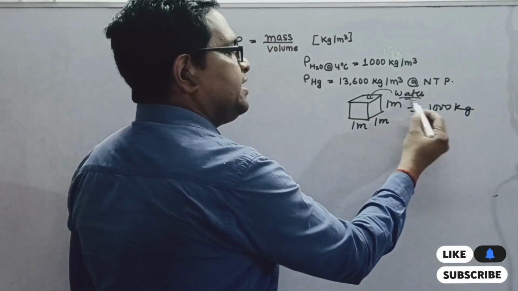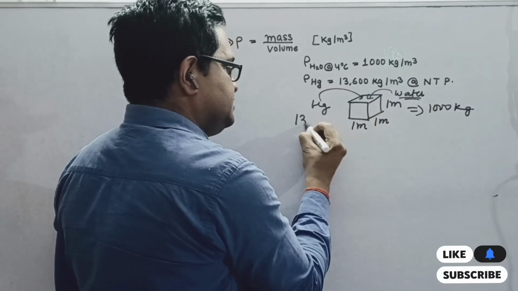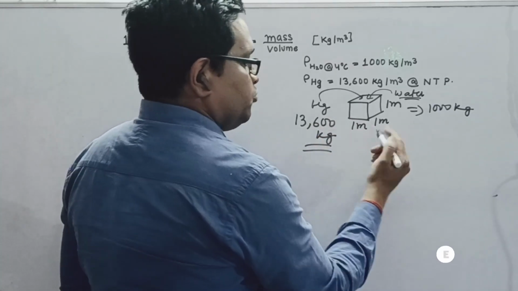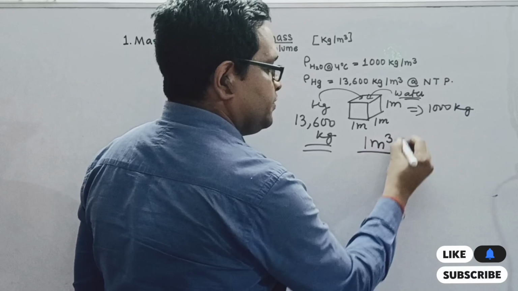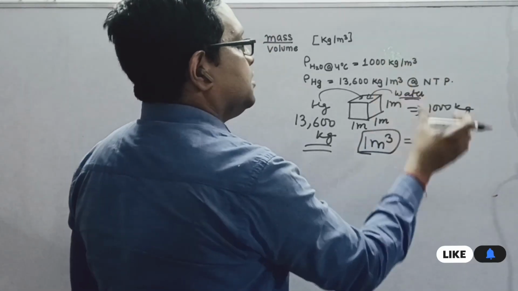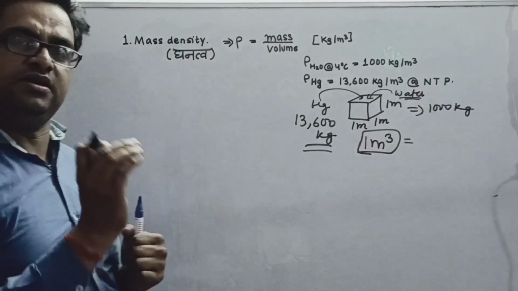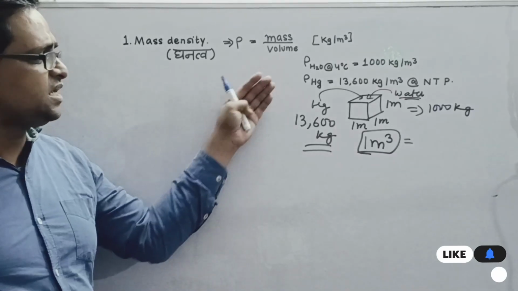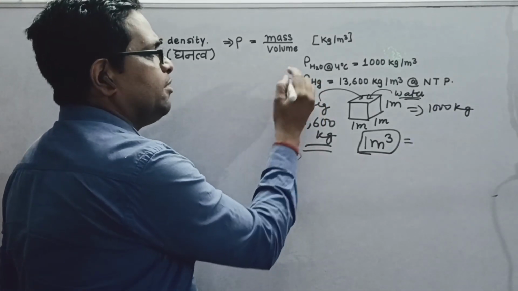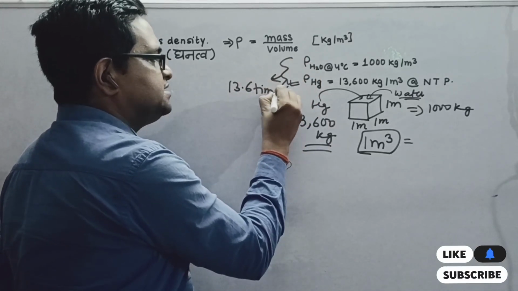But if we fill it with mercury, the same box will weigh about 13,600 kg. So how much mass a 1 meter cube volume of a substance contains represents the mass density of that substance. It is quite obvious that the density of mercury is quite large, about 13.6 times denser than water.